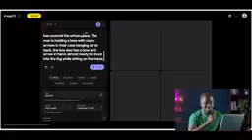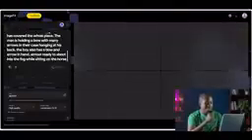So at this stage, the prompt is already ready. All we need to do is just click on create, and then we wait for it. Sometimes this can take quite a little bit of time, and I'm going to increase the speed in the subsequent ones, but for now, I just want it to go in real time.